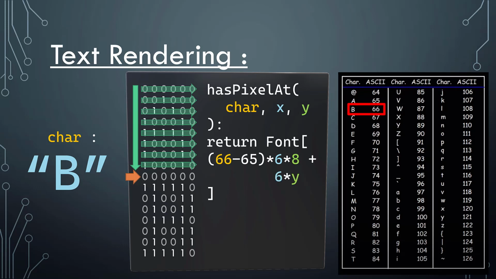Additionally to that, we need to then further push it down because we're getting also an x and y within that character. So say we got a 5 for y, then we have to go further down 5 times however many bits represent a row of bits that represent the character, and then we also need to add the x, which will push us further in.